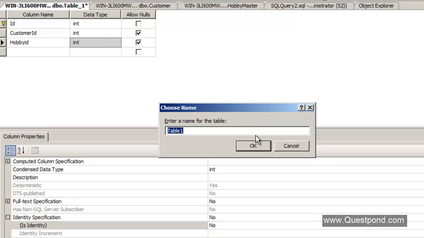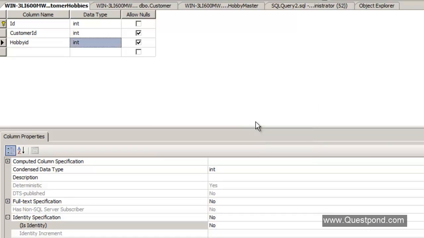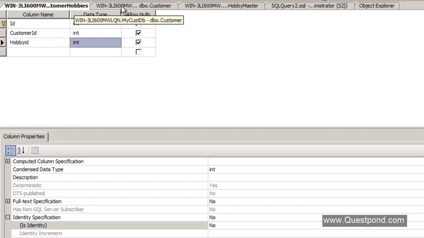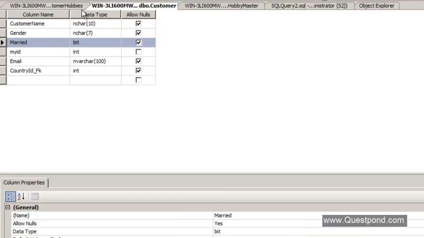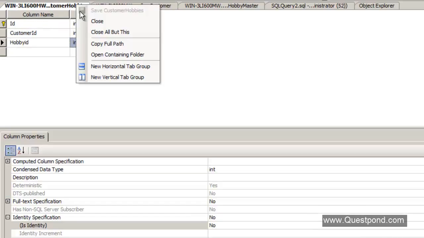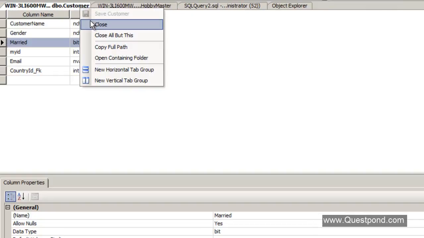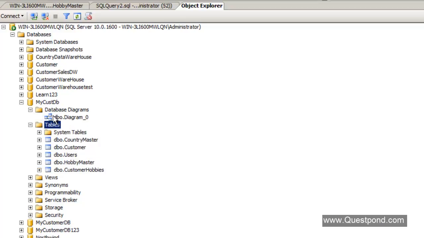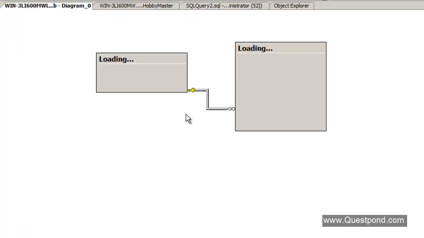Okay, so I'll name this customer hobbies, right? Now the next thing we need to do is connect this customer with this customer hobbies with a one-to-many relationship, right? So I'll close this for now, and let's open our database diagram here, right?